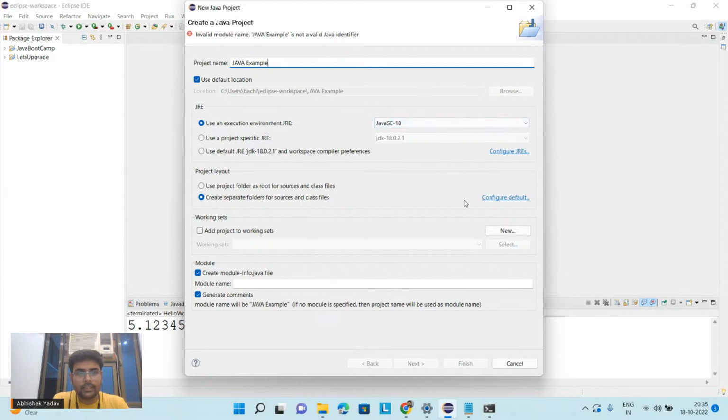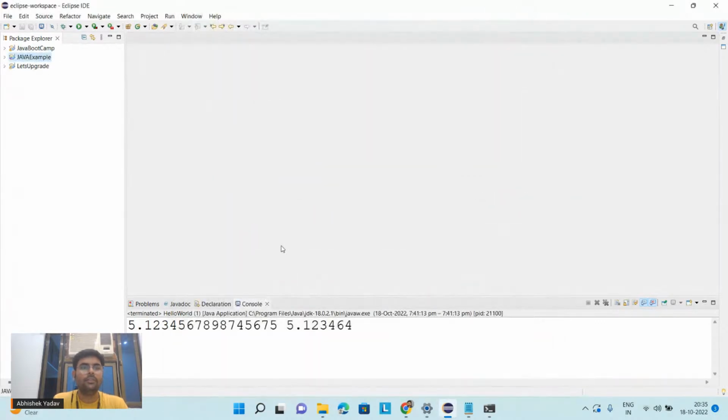Okay, after that you have selected the file, you have selected this, and here you have the module, and here you have to click on the finish button. The moment you click on the finish button you can see the project that is created in the left hand side part, right? Inside this Java example you have to go to the source folder.